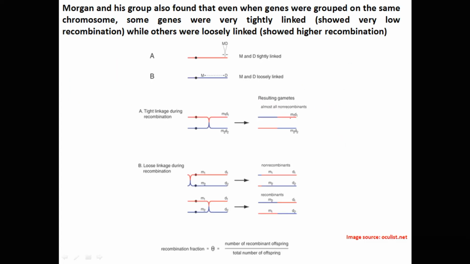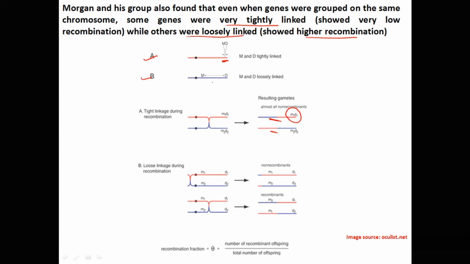Morgan and his group also found that even when genes were grouped on the same chromosome, some genes were tightly linked, that is, showed very low recombination, and others were loosely linked, that is, showed higher recombination. As in this diagram, in case A, M and D genes are tightly linked. So crossing over may occur in other parts of the chromosome but not in between them, because these are too closely associated with each other such that exchange of segments cannot occur between them.